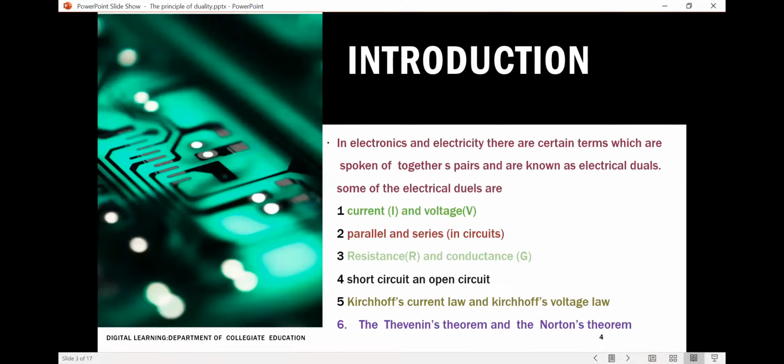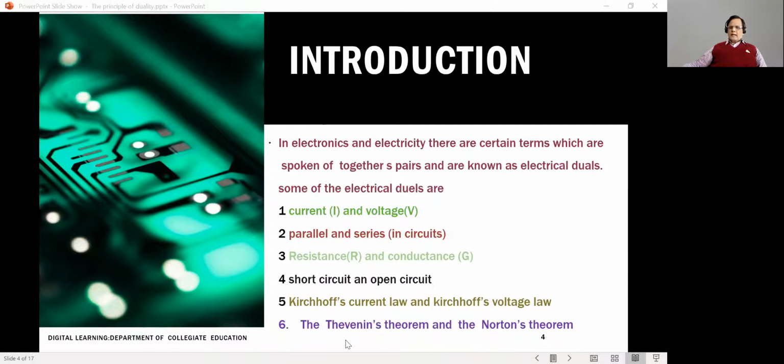Now, in electronics and electricity, there are duals or pairs of quantities. As I was telling you, in electrical and electronics technologies, there are certain terms which are duals of each other.